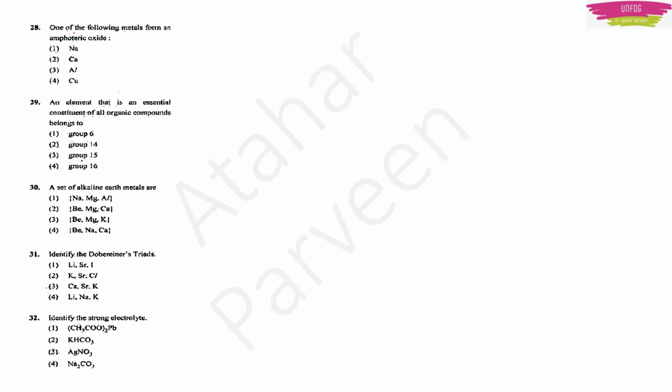Now the next question we have is, which one of the following metals forms an amphoteric oxide? Amphoteric oxides means they have a powder-like nature. So elements like beryllium, aluminium, zinc, tin, lead, these all form amphoteric oxides, oxides which have a powder-like look. Okay. So is there any option matching with our elements? We have sodium, calcium, aluminium and copper. So we have aluminium. The third option is the right answer.